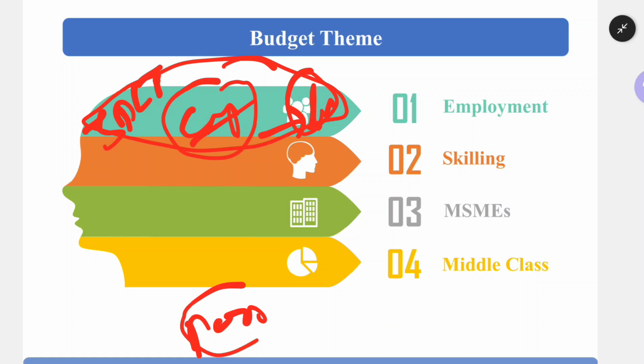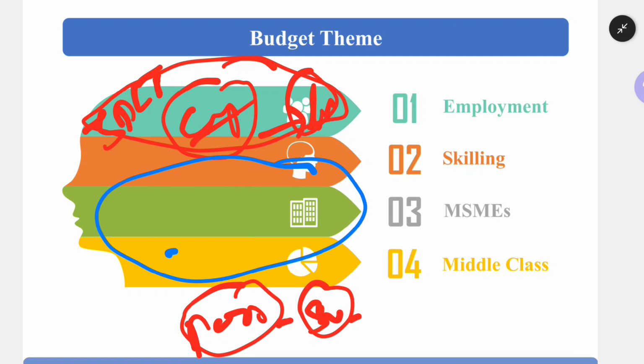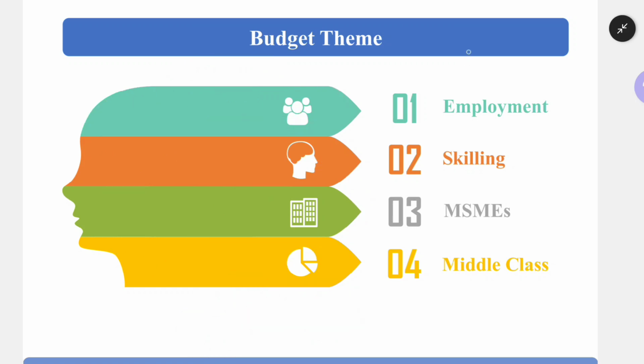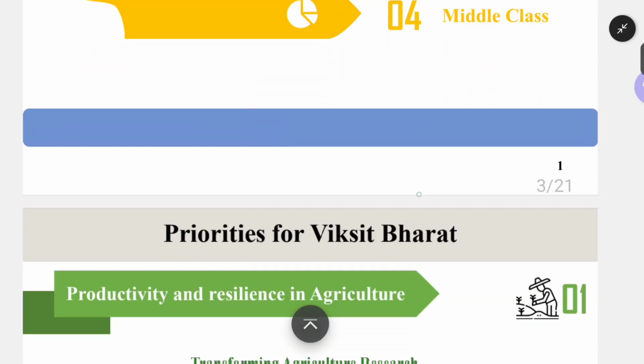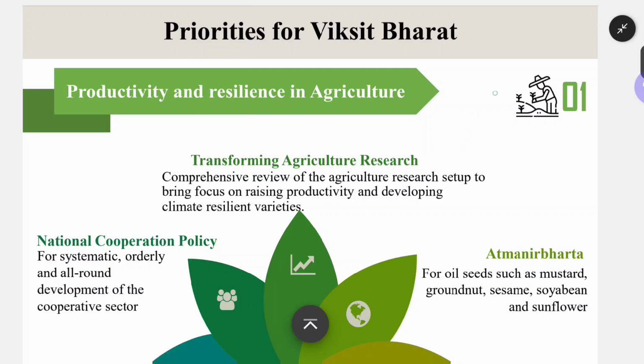For the poor class, you might be aware of this fact, social welfare schemes are there. But for the middle class, hardly any good initiatives are there that we can bank upon, and that will develop the large section of society which is actually in the middle class. So the 4 themes that we are having at this point of time according to the budget are employment, skilling, MSME and middle class. Let us go ahead to the next page.